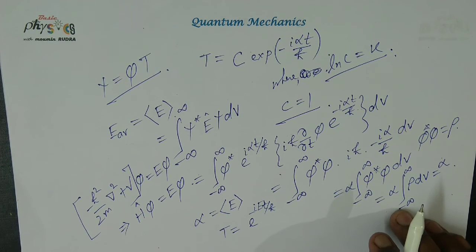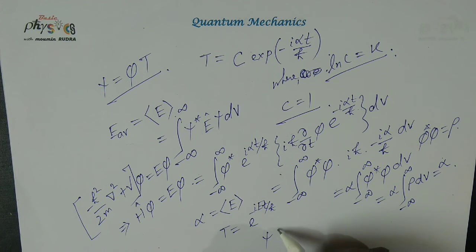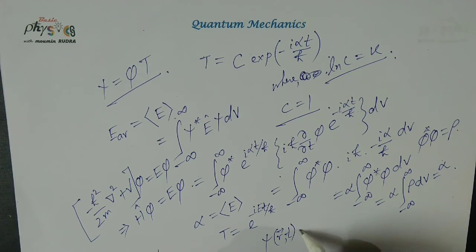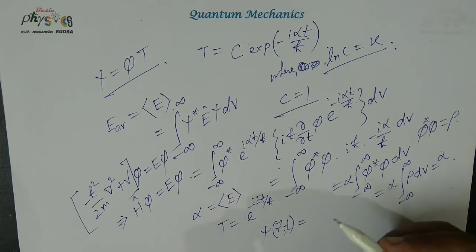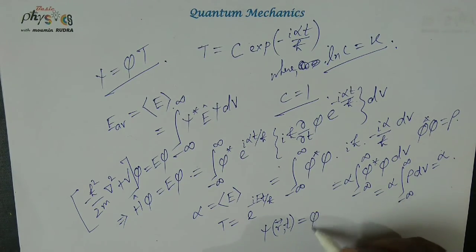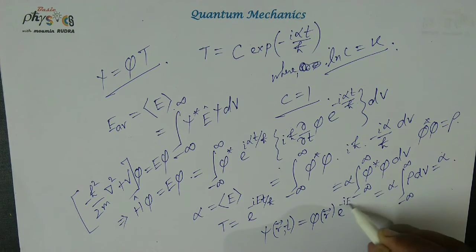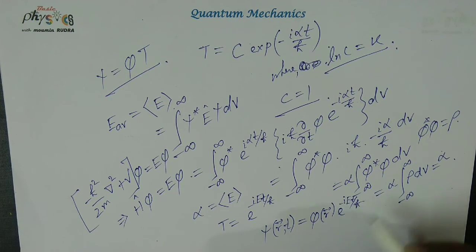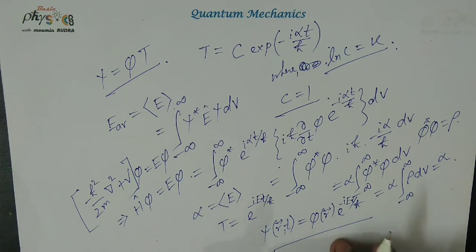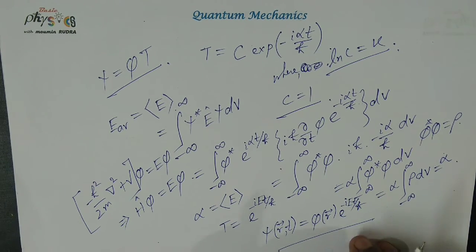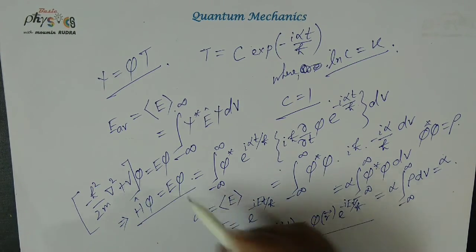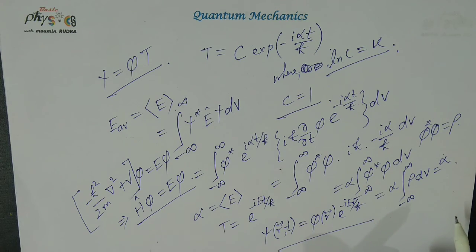And the total wave function of the particle, psi of r comma t, equals phi of r into e to the power minus i E t by h bar. This is the total wave function of the particle, and this is the time independent Schrodinger equation.